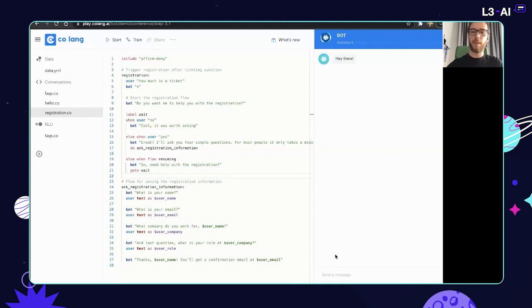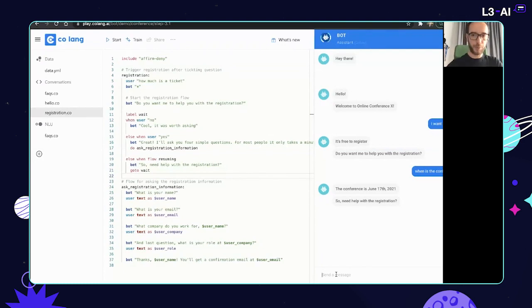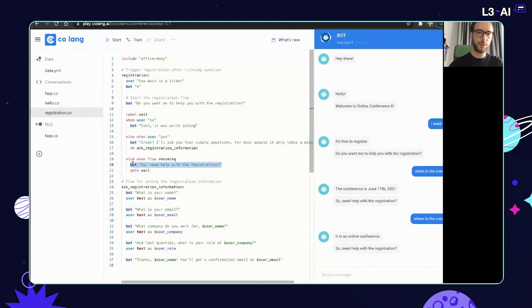and then go ahead and wait for the response. So now if I say, hi, I want a ticket, and it's registered, do I need help with the registration? And if I say, when is the conference? So, interrupting the flow, then I get the response, and then, okay, so do you need help with the registration? And I can still continue to create digressions. So where is the conference? And of course, it's an online conference, so they need help with the registration. That's just a powerful way to deal with these digressions and execute certain custom logic when the flow is resumed.